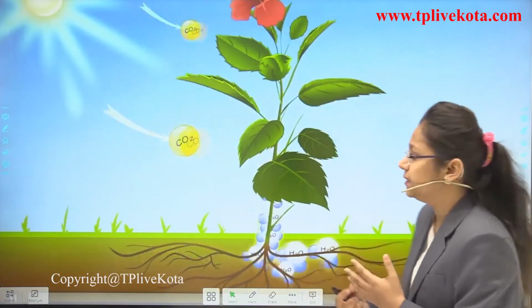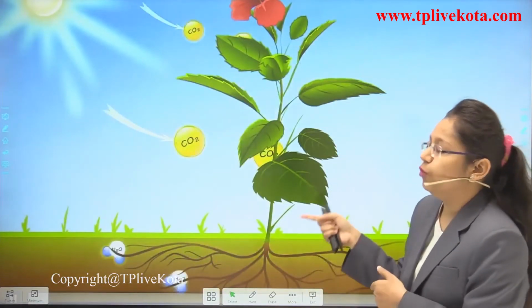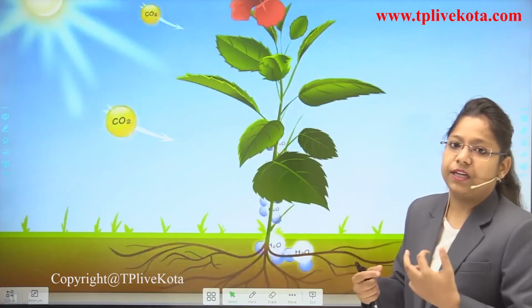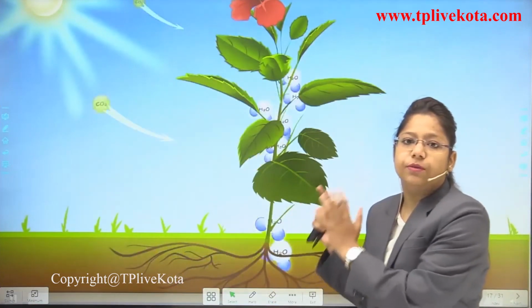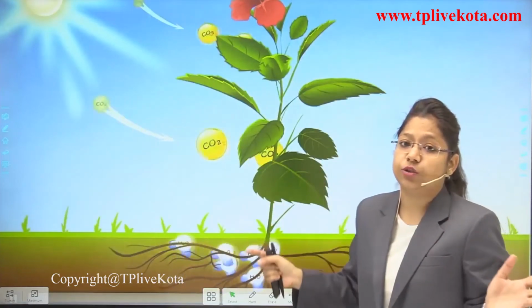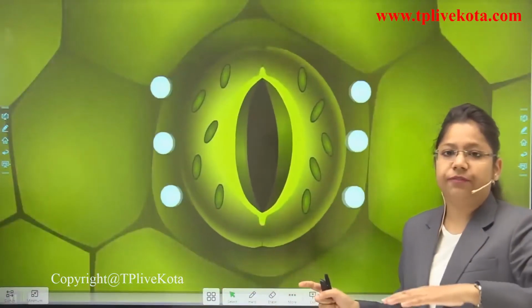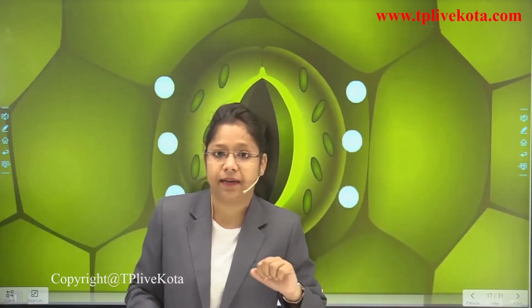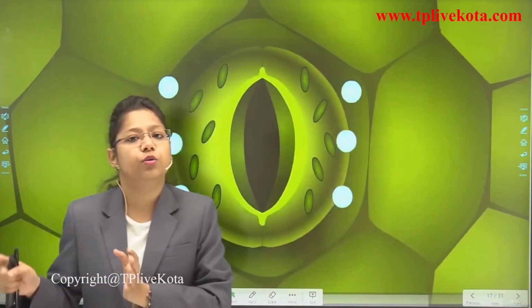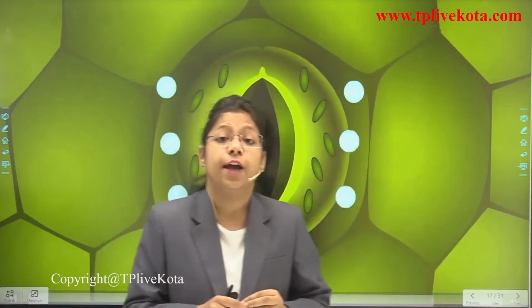So, we can see here carbon dioxide and water are all available to the plant. Then these are transported from the roots to the different parts of the plant, be it leaf, stems or roots. Now, these stomata present on the leaf will receive the water through the xylem tissue, and the extra amount of water will be removed through their openings.